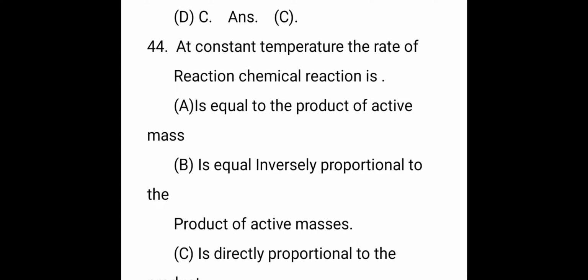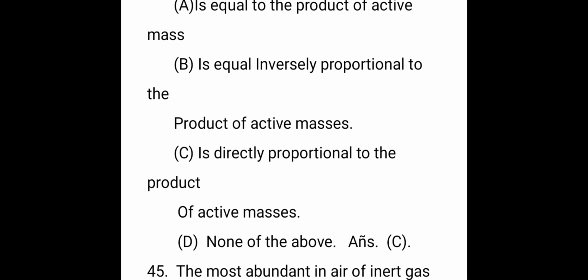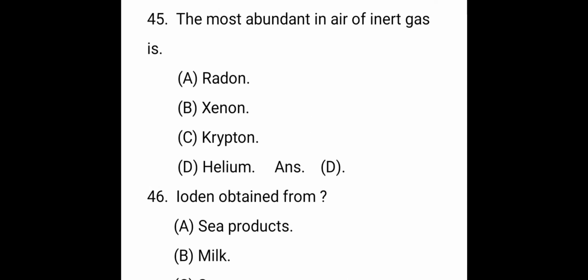Next question, at constant temperature the rate of chemical reaction is, the right answer is directly proportional to the product of the reactive masses. The next question, the most abundant inert gas in air, that is helium. Generally in the atmosphere there is 78% nitrogen, 21 to 23% oxygen, 0.03% carbon dioxide.